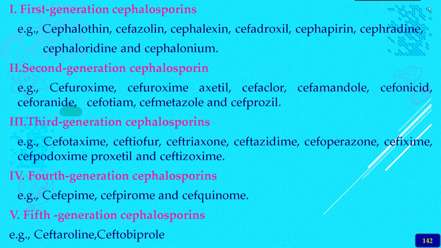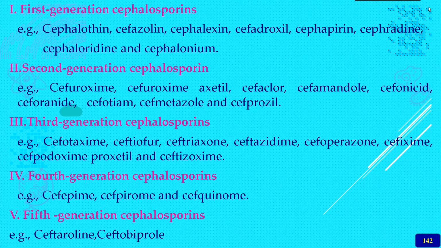Cephalothin, cefazolin, cephalexin, cefadroxil, then cefapirin and cephradine, and also cephaloridine and cephalonium. These are the first generation cephalosporins.